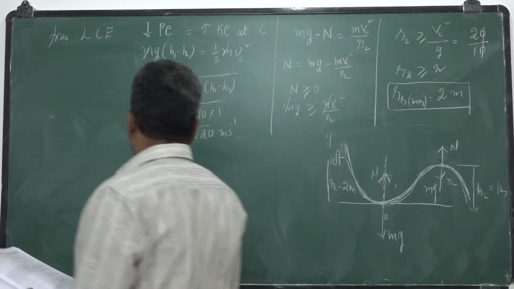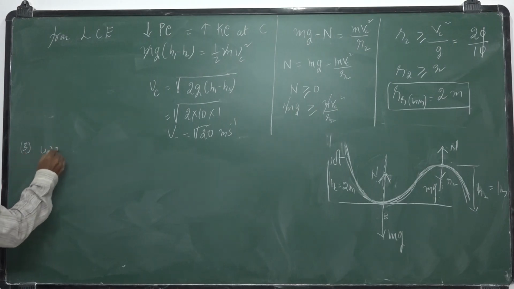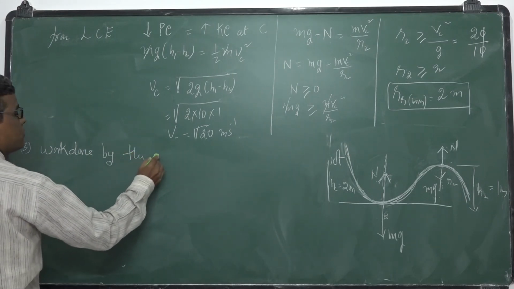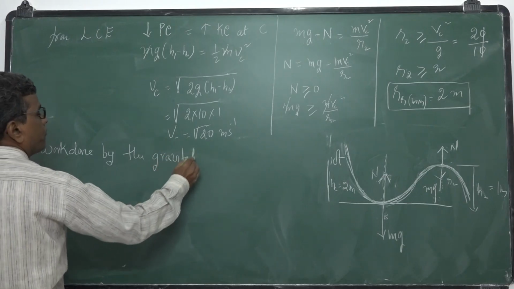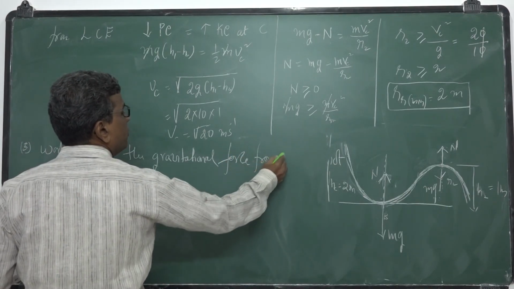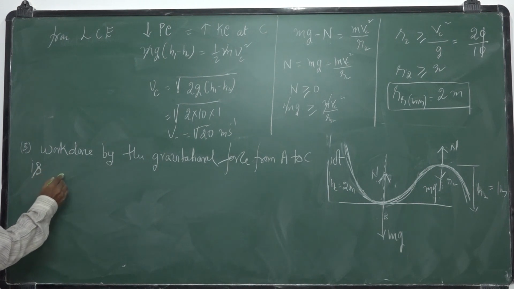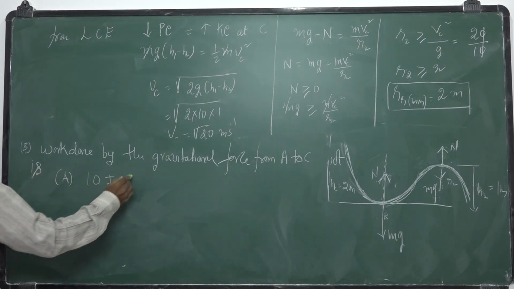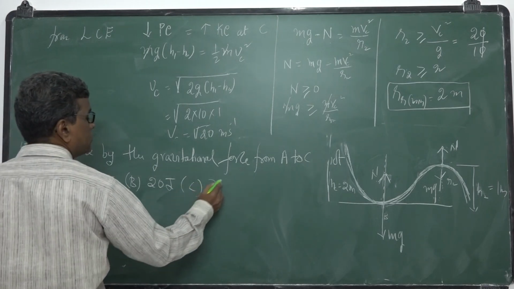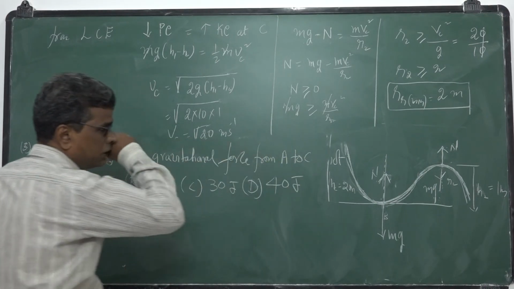Take one more. Okay. The work done, under that third one: work done by the gravitational force from A to C. The first option is 10 joules, second option 20 joules, third option 30 joules, fourth option 40 joules. So this is the problem.